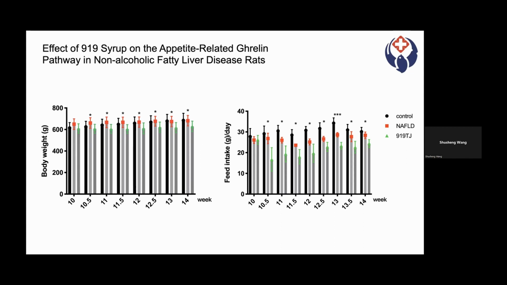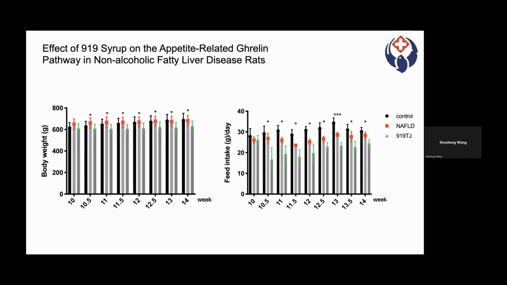Body weight and feed intake were recorded during gavage, as shown in the picture. Compared with the rats in the NAFLD group, the weight and feed intake of the rats in the 919 group decreased after feeding with 919 syrup during the gavage period.